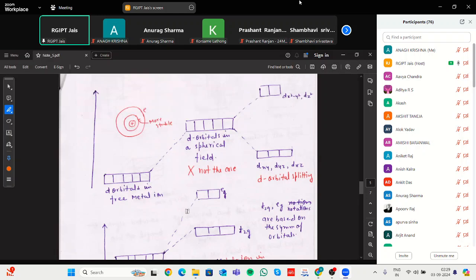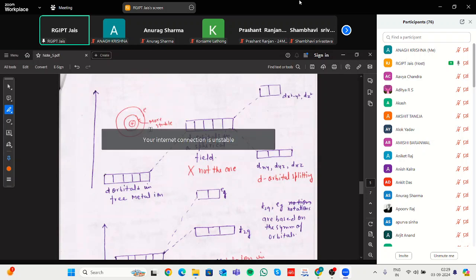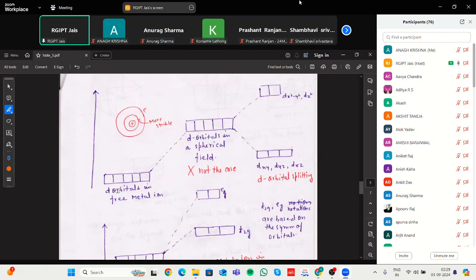So the splitting in the case of octahedral: the more stable arrangement has the electrons placed in a non-spherical field, and it splits into two sets. One is dxy, dyz, dxz, known as the t2g level, and the second is dx square minus y square and dz square, known as the eg level.